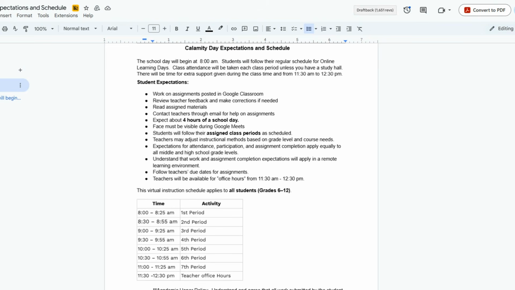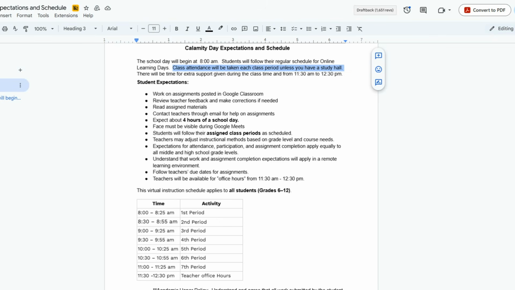So that is what the daily schedule would look like on these online learning days. Going back to some of the basics you can see here at the very top, I just want to point out, talking about attendance, classroom attendance will be taken. So students, you have to log on to these Google Meets unless you have a study hall or unless you are not in the building during that time. So for our CCP students that maybe come late or leave early, obviously they would not be logging in for that time frame. If a student has a third period study hall, they would not be required to log into that. However, they would need to log into everything else.